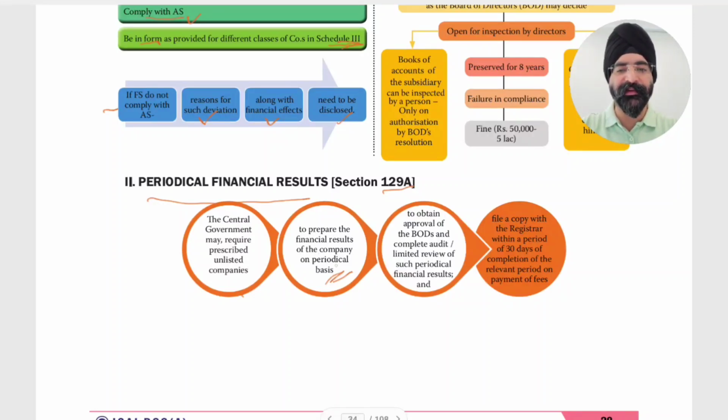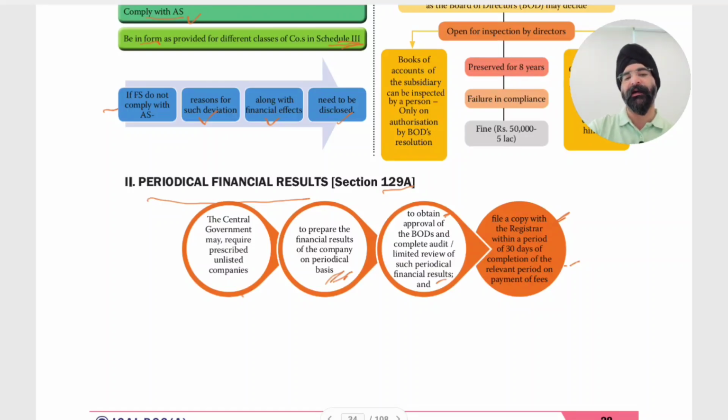So the company has to prepare financial results on a periodic basis, obtain approval of the board of directors, and complete an audit or a limited review of such periodical financial results. It will be passed with the approval of the board, and a copy filed with the registrar within 30 days of completion of the relevant period on payment of fees.